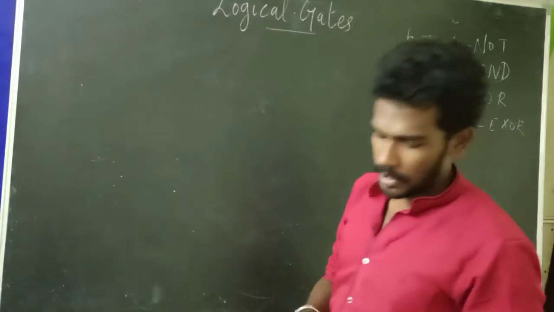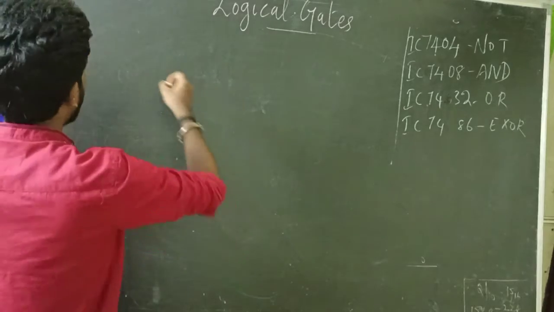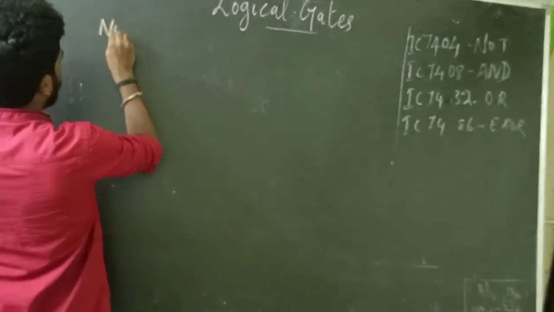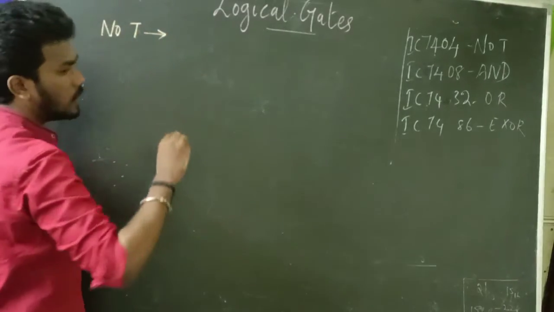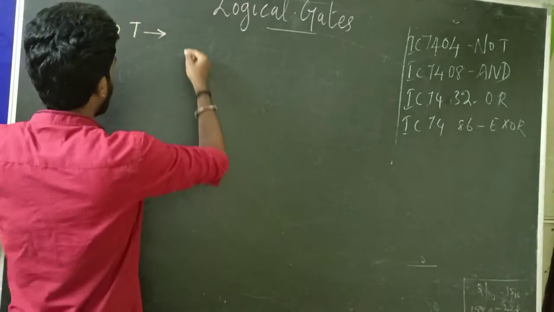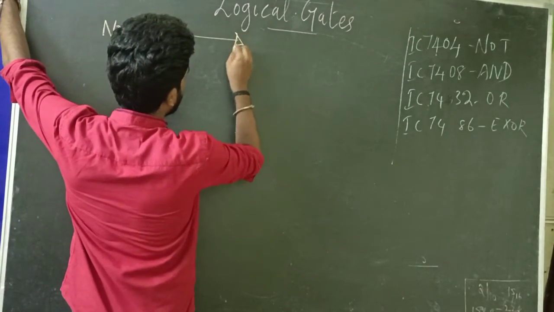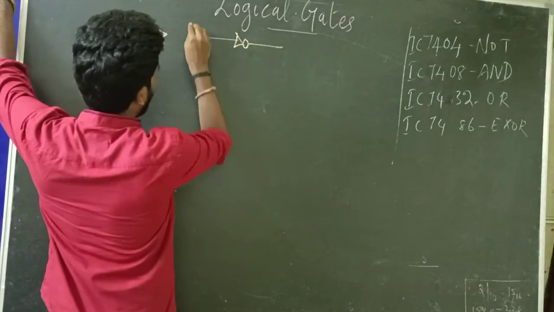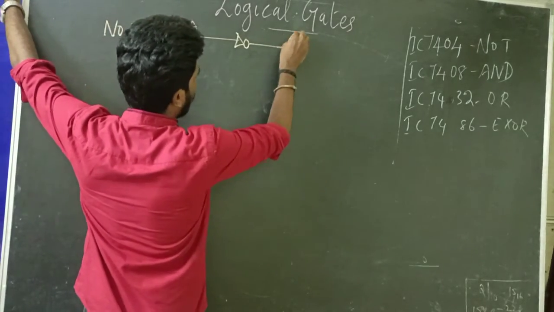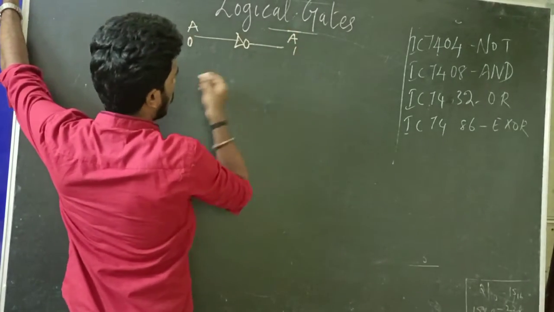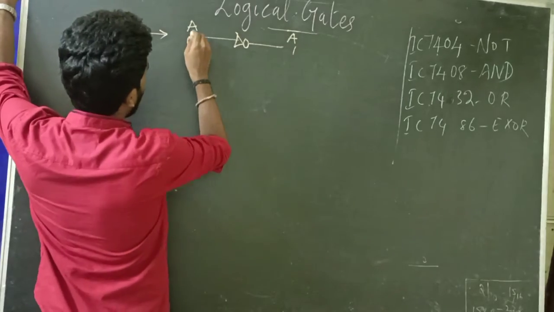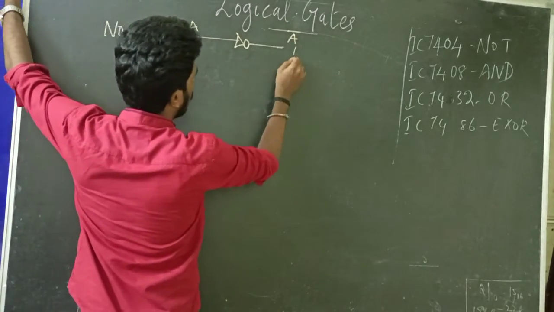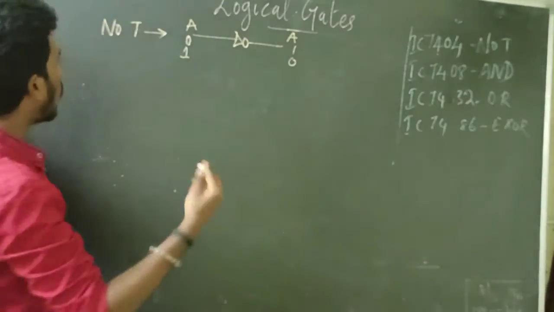What is each operation? Let me start with the NOT operation. NOT is nothing but the one which gives the inverted result. It is represented by this symbol. If you give A, it gives me A bar. If A is 0, I get 1. Opposite, a conjugate. If A is 1, I get the output 0. This is the NOT operation.